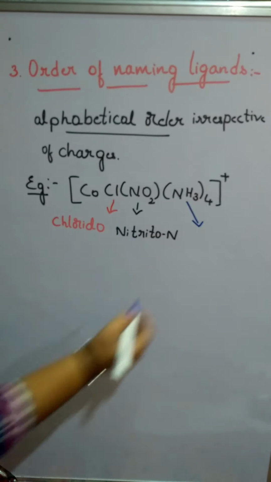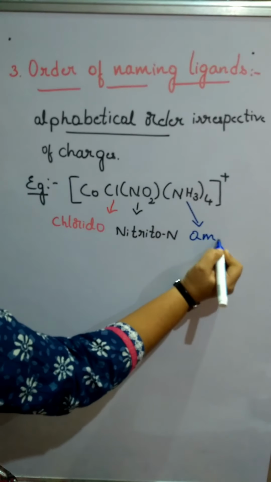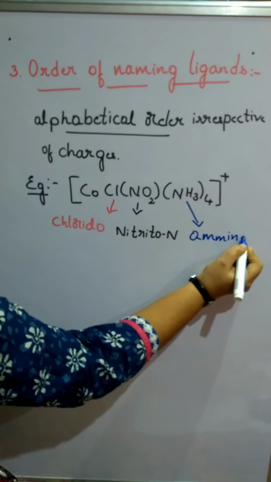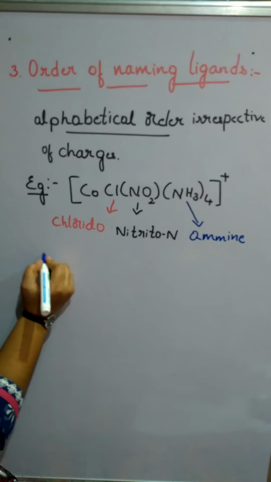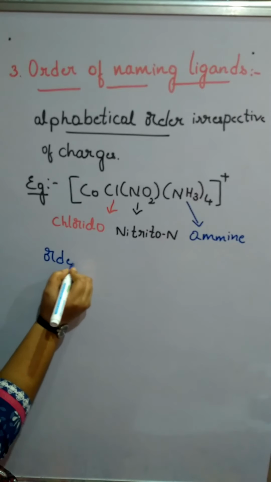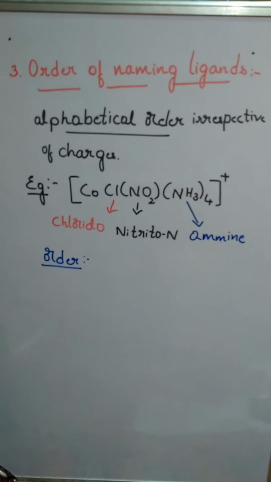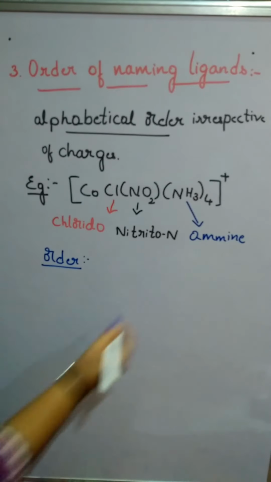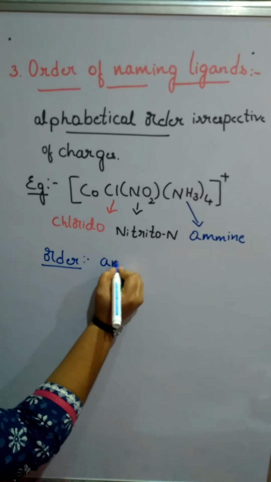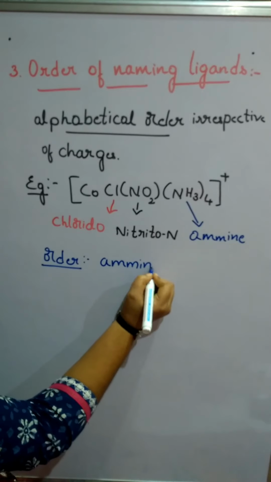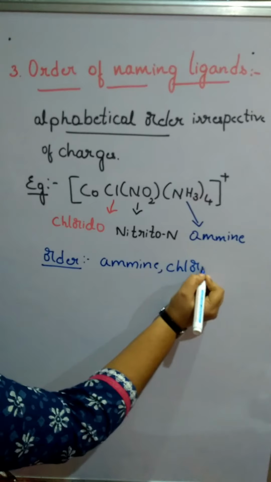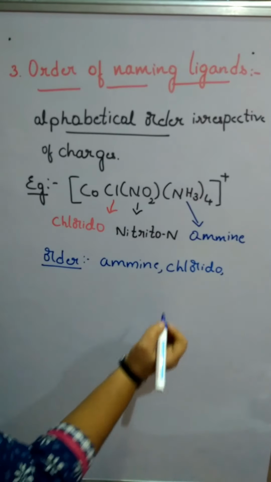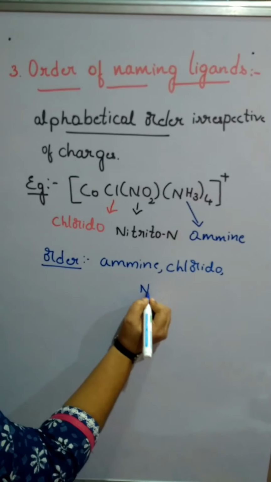NH3, the name of the ligand is amine. So the order of the ligands will be according to the alphabetical order. Amine comes first. Then chlorido comes. Then it is nitrito N.